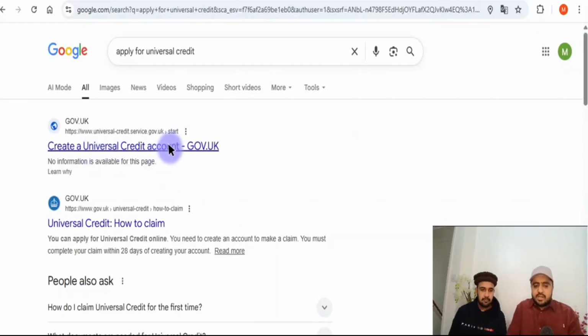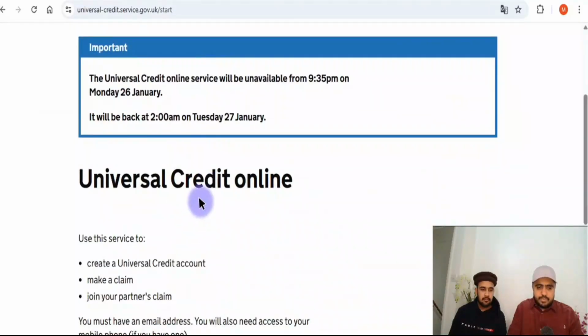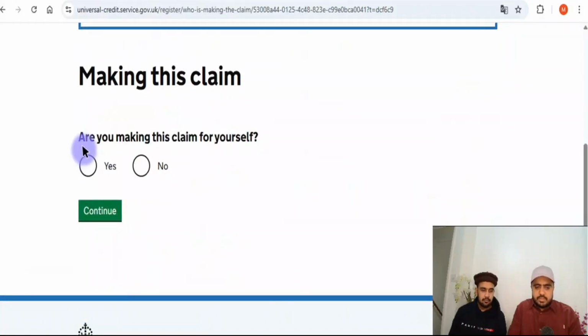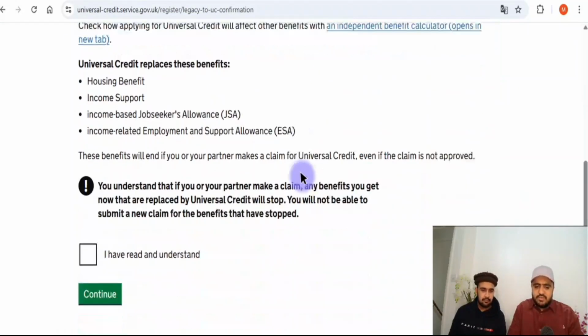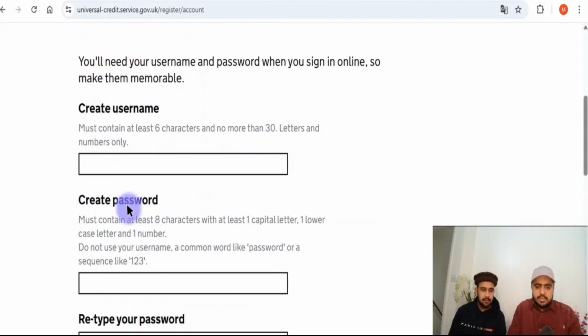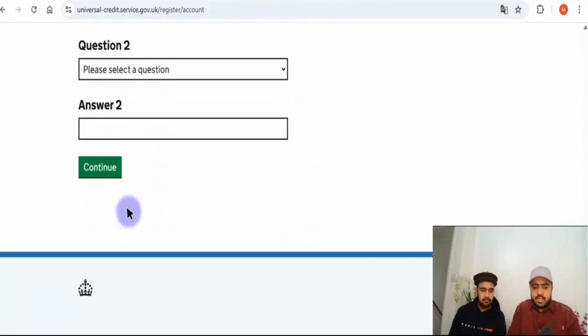Create a universal credit account. First you have to make your account. They are saying it is unavailable until the 26th of January, but we created the account. It's very simple. You're going to put your details. Are you making this claim for yourself? Click yes, continue. If you already get other benefits, you just give the answer. You're going to put your username, password, and the security question. Make sure you remember this security question. If you forget your login details, it will help you to log in.